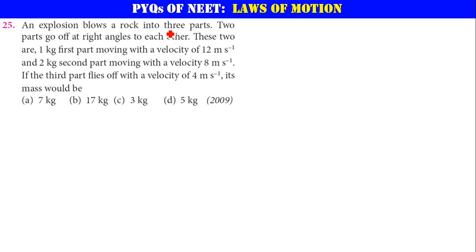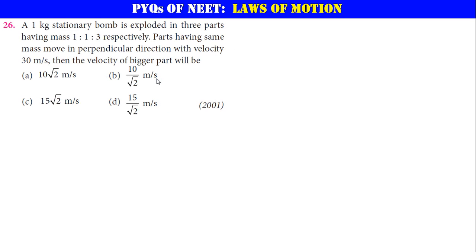Next one, an explosion, same kind of problem. An explosion blows a rock into 3 parts. 2 parts go off at right angles to each other. These two are 1 kg, the first part moving with velocity 12 meter per second, and the second part 2 kg moving with velocity 8 meter per second. If the third part flies off with a velocity of 4 meter per second, what would its mass be? If you do this problem in the same way, then I think you can do it. The answer will be the same, it is the same problem actually. Yes, but it has come two times. So the answer is 2 kg. We don't have to do it once again.